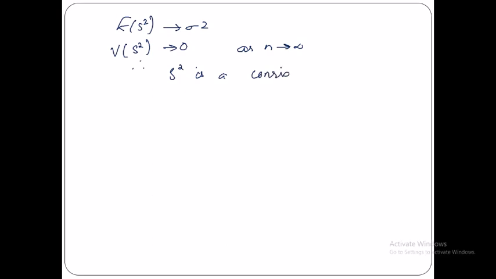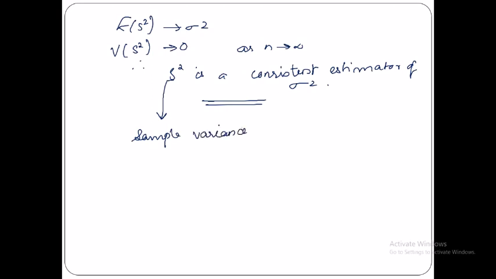Therefore, we can say that expectation of S square tends to sigma square and variance of S square tends to 0 as n tends to infinity. Therefore, we can say that S square is a consistent estimator of sigma square. Or we can say that the sample variance is the consistent estimator of population variance. Okay.